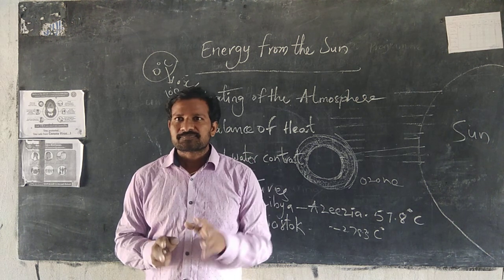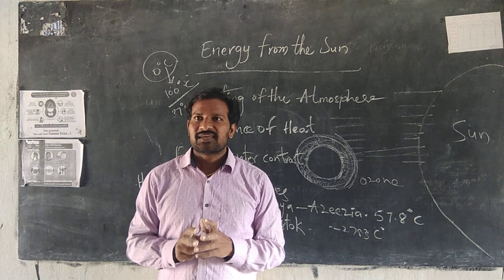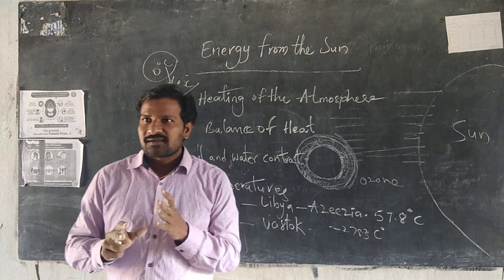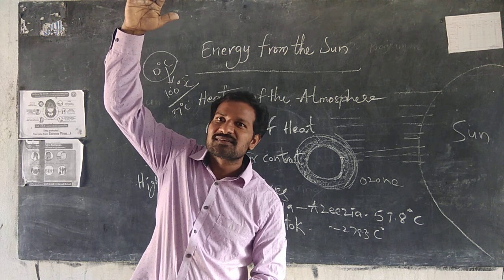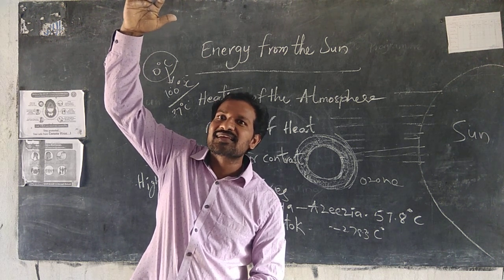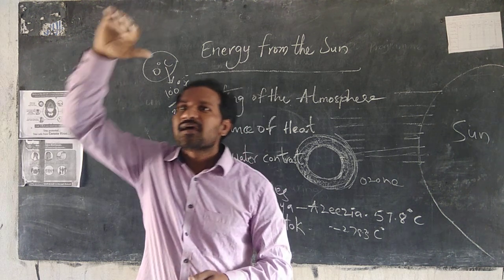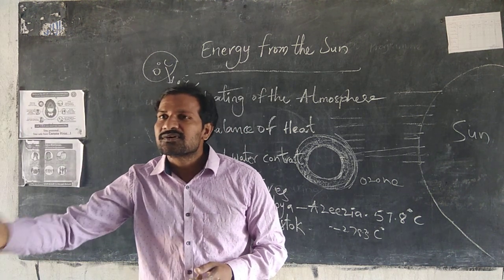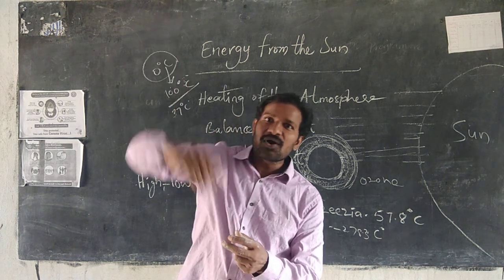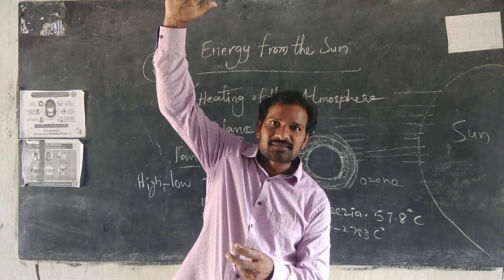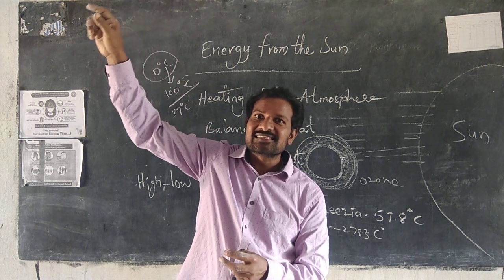Same way, there is inversion. If you go high, do temperatures decrease or increase? If you go high, temperatures decrease. If you go high 1,000 meters, temperature is reduced by 6.4 degrees Celsius.